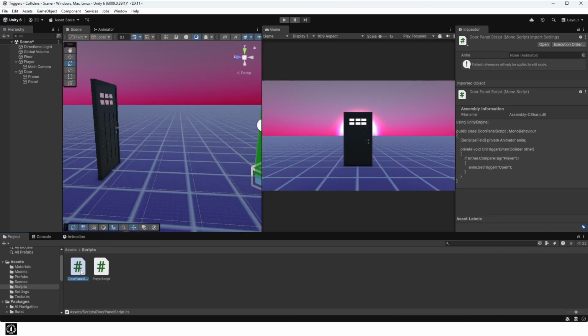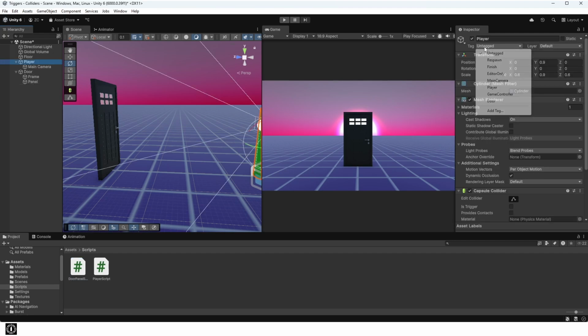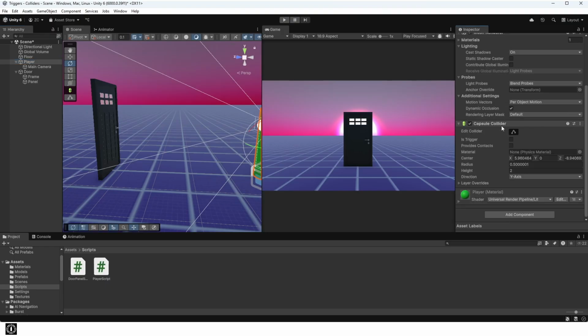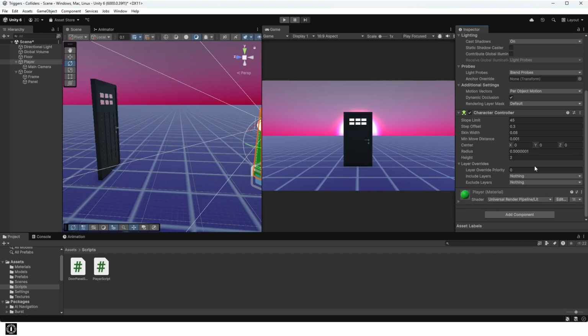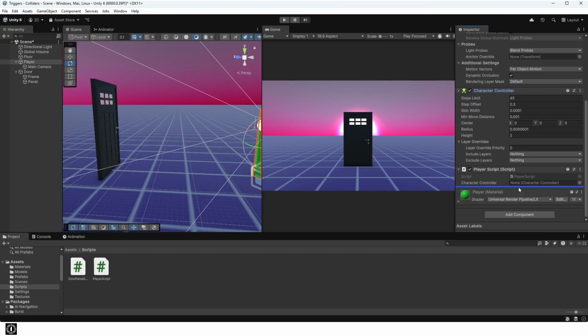Now tag your player object with the player tag. This is how the door panel script will recognize the player. Remove the capsule collider from the player, because we are going to be using a character controller. So add that component and turn the skin width all the way down so the player doesn't appear to hover over the ground at runtime. Drag in the player script and drag the character controller component into the field in the script component.